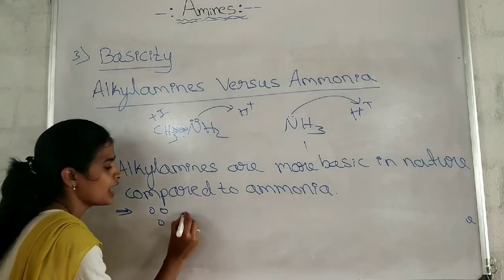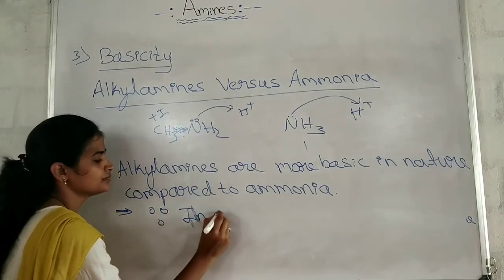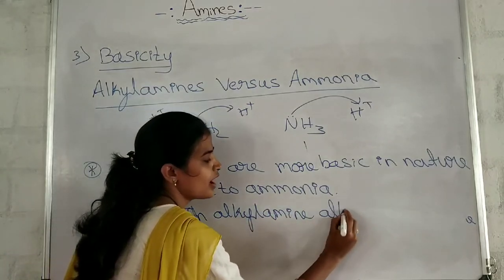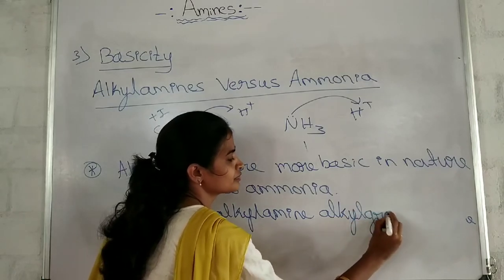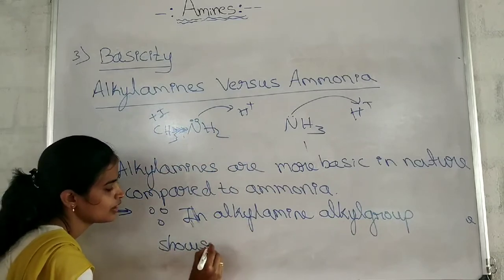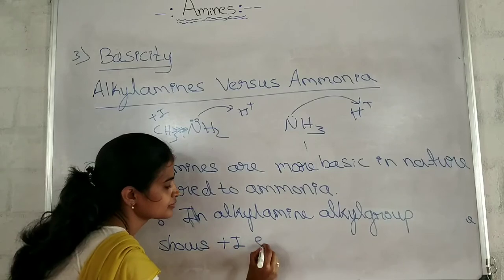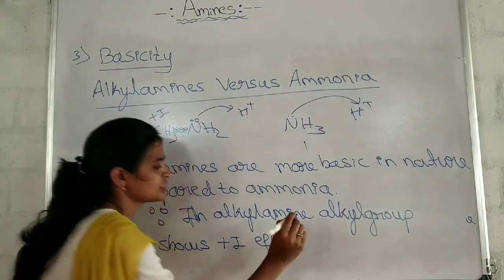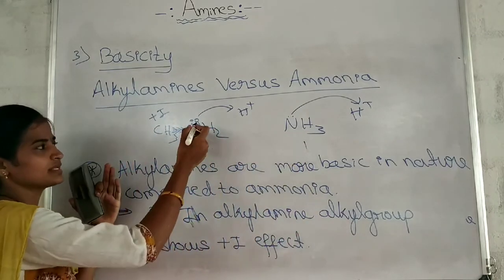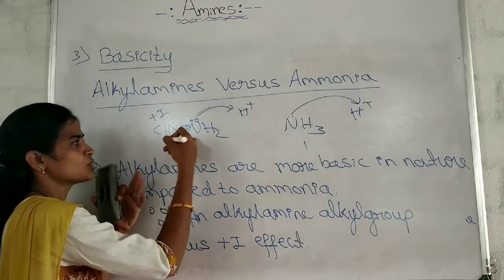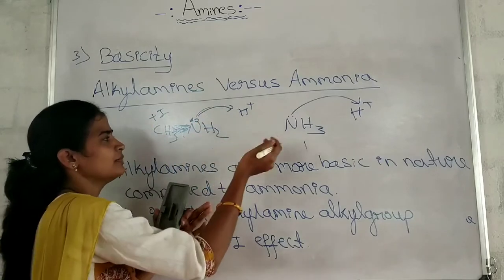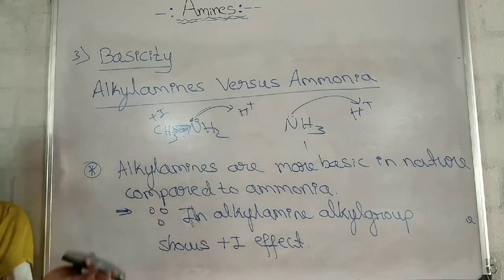Because in alkyl amines, the alkyl group shows a plus I effect. Enough. What happens if it shows a plus I effect, and all we know, as it is showing the plus I effect, it pushes the shared pair of electrons towards the NH2 group. Therefore, these lone pair of electrons are available easily to the incoming proton or any of the electrophile.